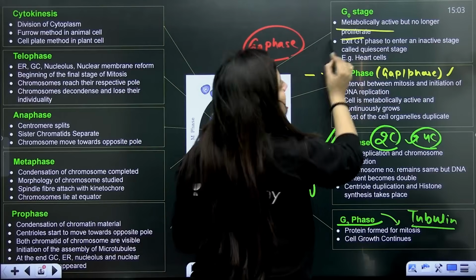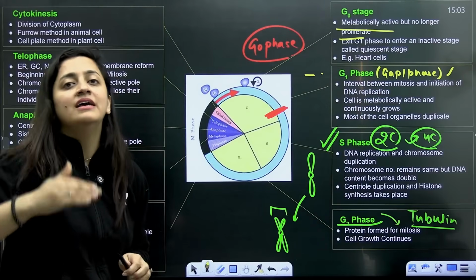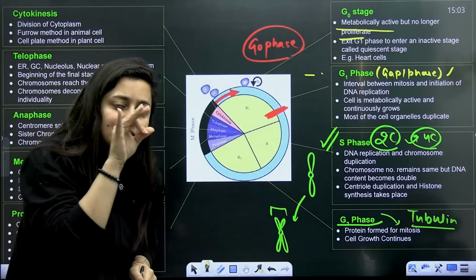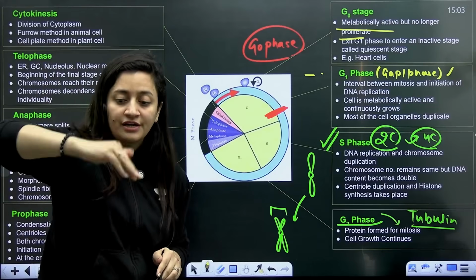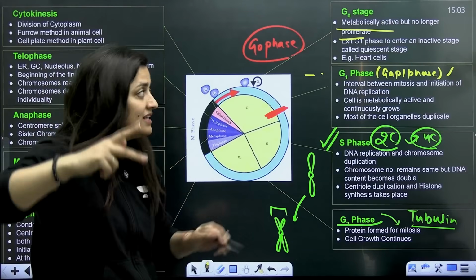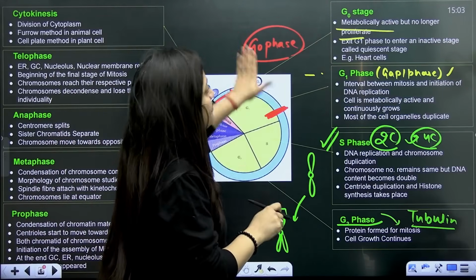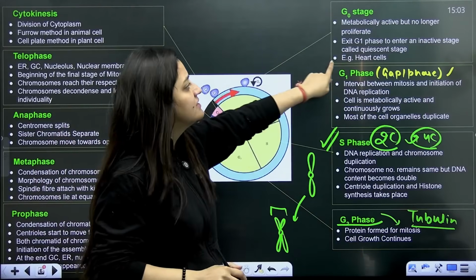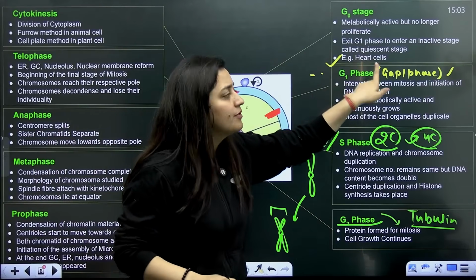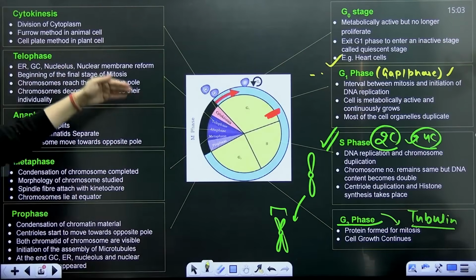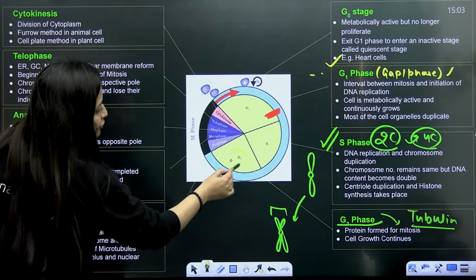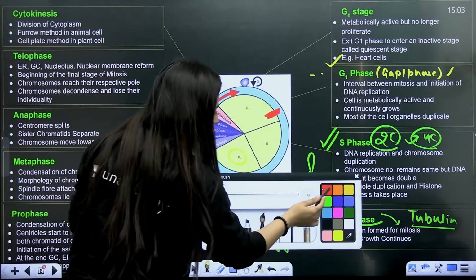So the cell is metabolically active. It's just that it will not divide, it will not proliferate. So it is inactive in the sense of proliferation: it will not replicate, it will not form two cells. But when it comes to metabolism, it will be there. So we have the example of the heart cell, and the nerve cell as well. Now, after this G2 phase, there are checkpoints which will make sure that everything is going fine.